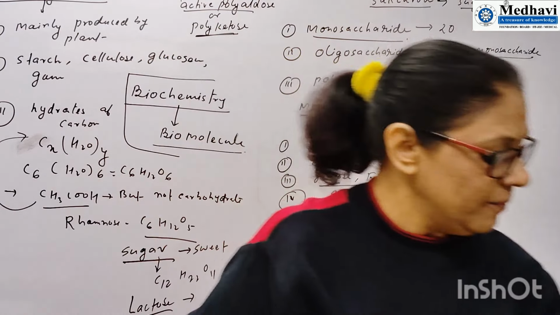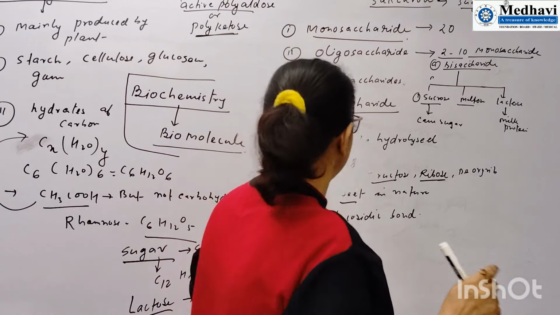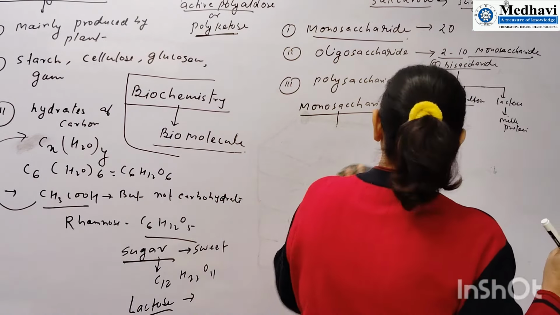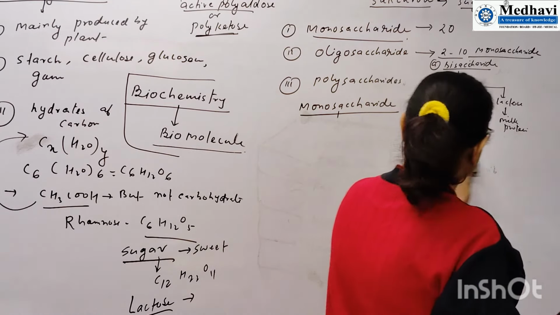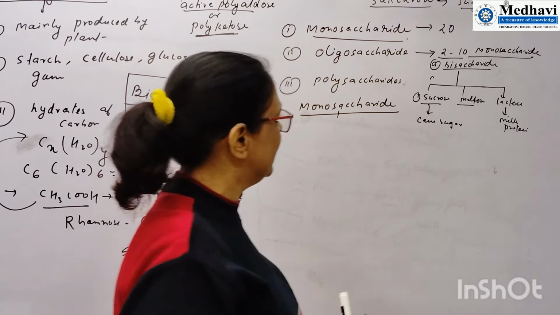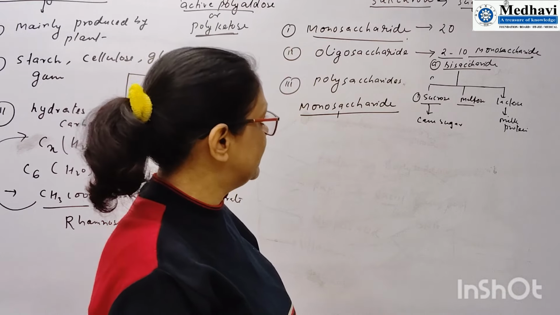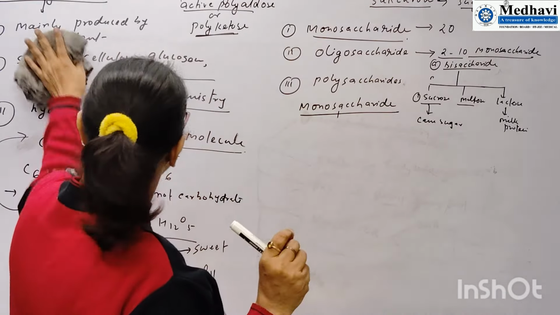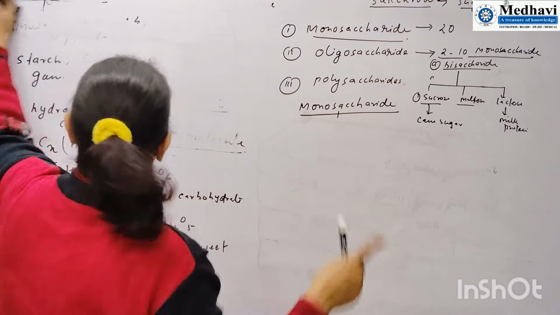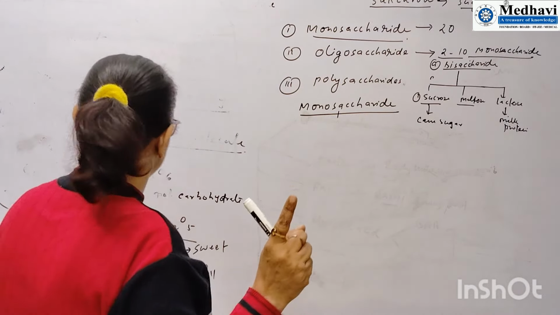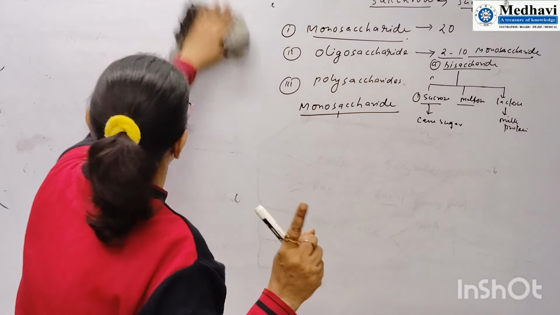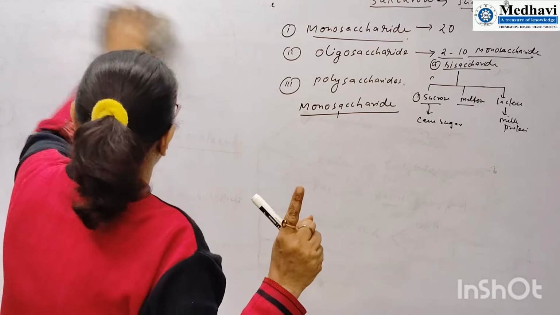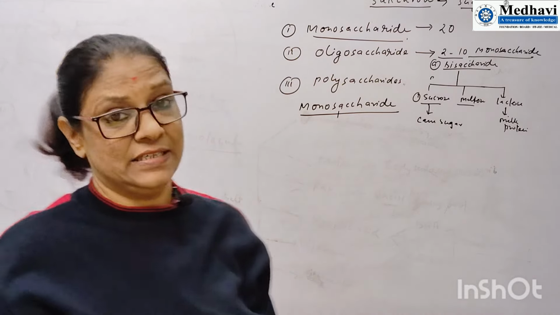One thing I am missing here that I want to explain in detail is classification. I have not classified carbohydrates. How carbohydrates are classified is very important. I want to give that information first, then I will explain this process. Sorry for introducing this part late, but this is very important.